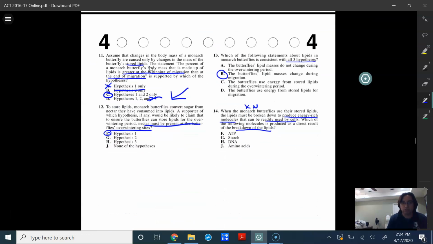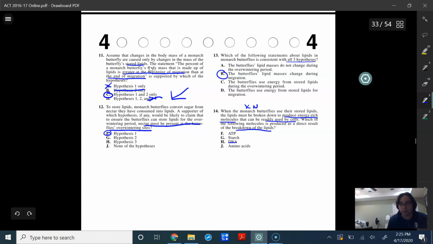Or starches, DNA, or amino acid. There's nothing being mentioned. And so it's asking which of the following molecules is produced as a direct result of the breakdown of lipids.